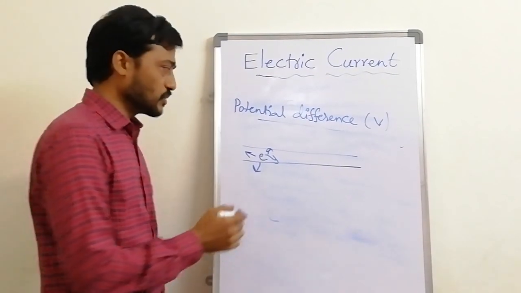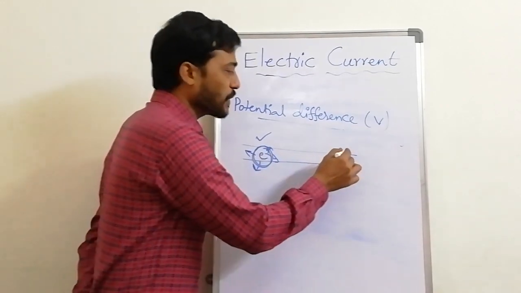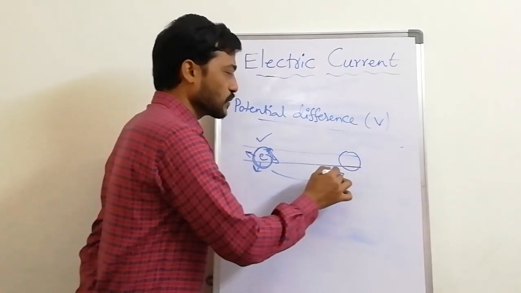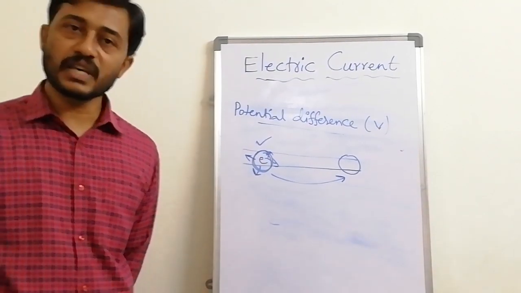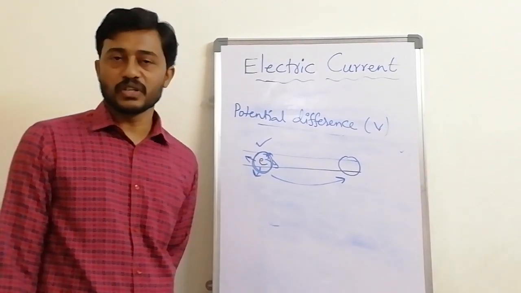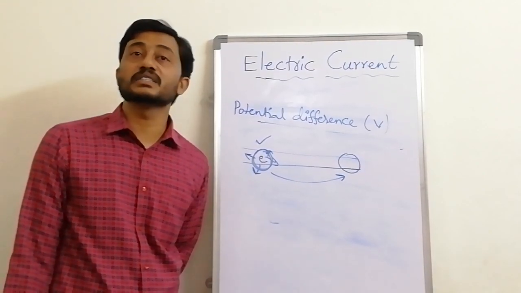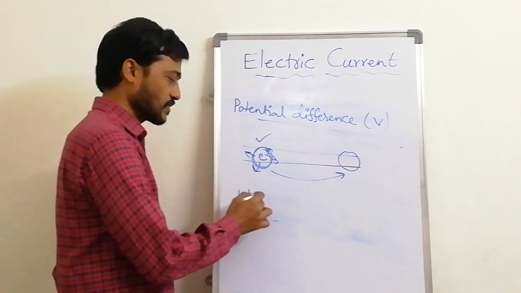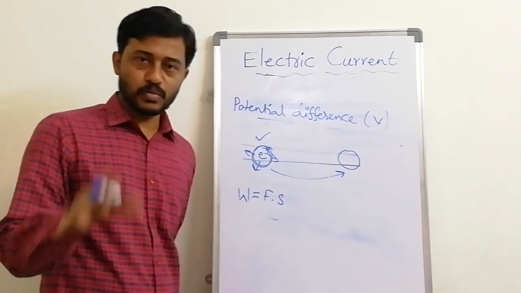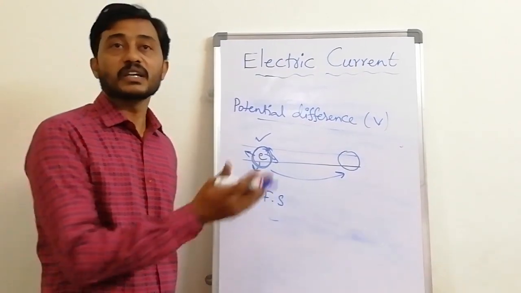Now, what you have to do is bring this electron from this place to a particular place, from here to here. Whenever there is a change in the place, we say it is work. When you studied in 9th class, we define work as change in displacement, W is equal to F into S. By applying a pull or a push, if you bring a change in its position, we say work.